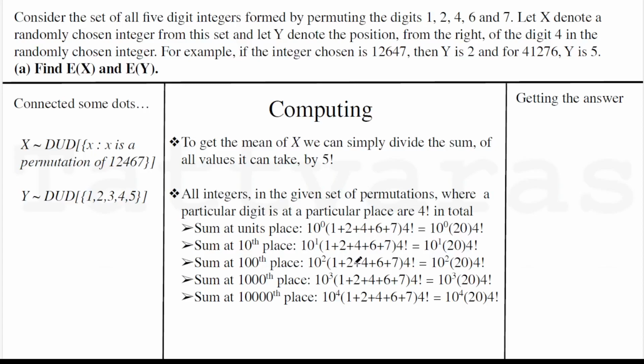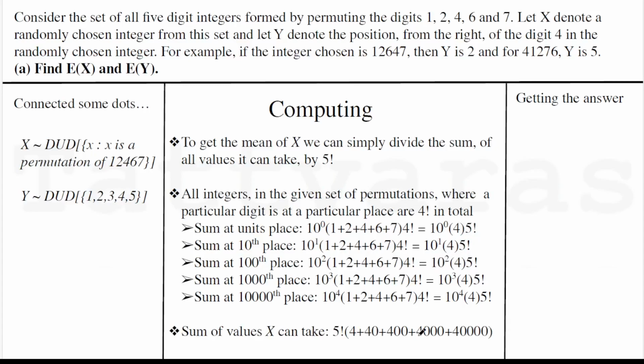Pretty neat. It's not symmetric, but there's a structure to it, a neat structure. What's more interesting is that you can break this 20 into 5 times 4. You take the 5 out, keep the 4 inside, and that 5 multiplies with that 4 factorial and becomes 5 factorial. And you can see where this is going. When you add it all up and then just scale it by 5 factorial, that's it.